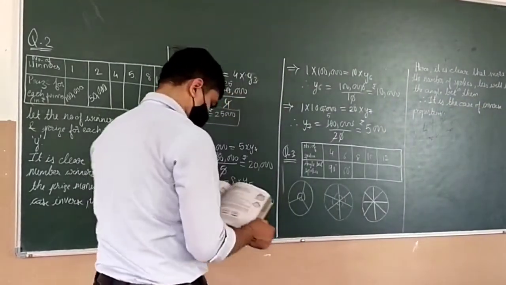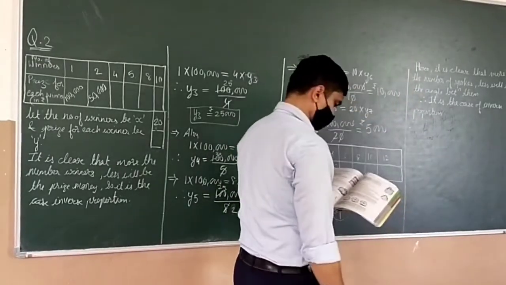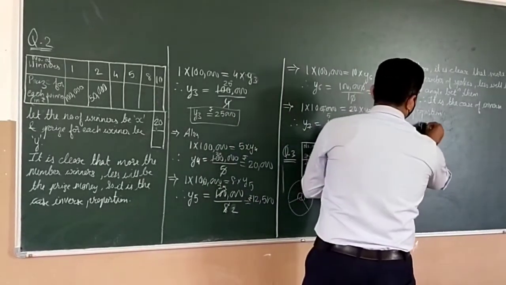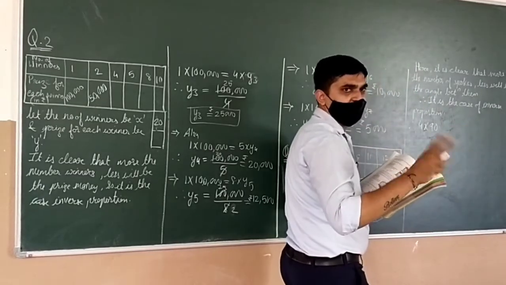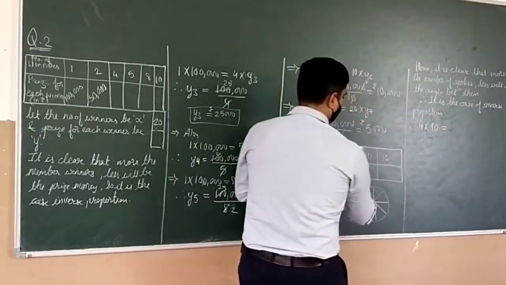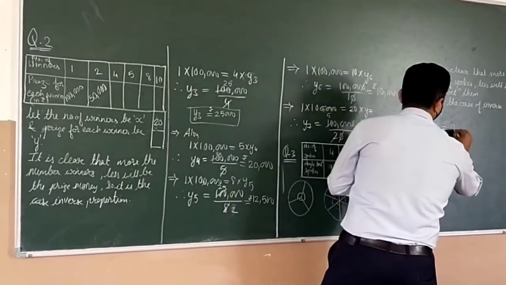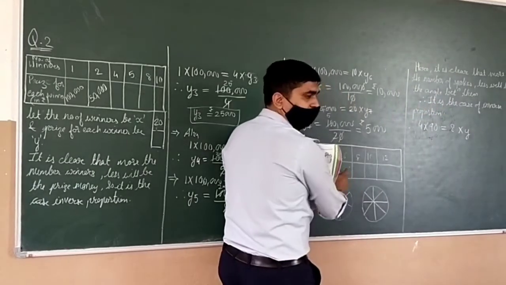So, therefore, 4 into 90. Inverse proportion means multiplication. Keep in mind. Okay. It will be equal to what? 8 into y3, right? y1, y2, y3.